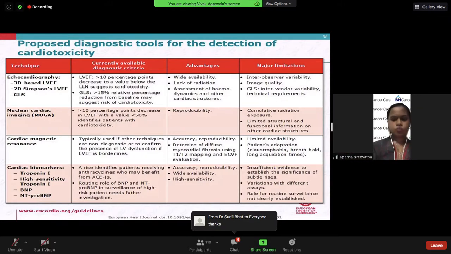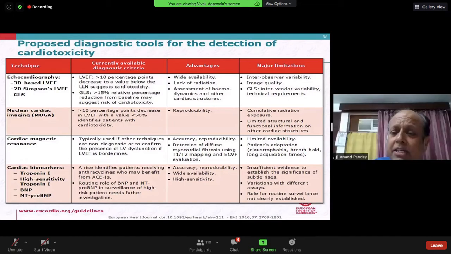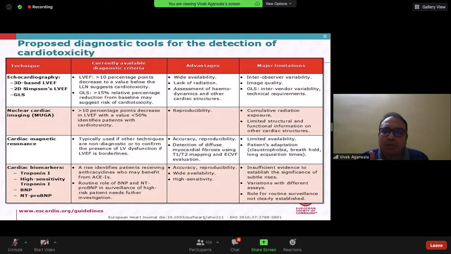Before you get overt LV dysfunction, which is very easy to see on echo, there are longitudinal, global, and transverse strain patterns. There are prefixed parameters in all high-end echo machines. Before picking up the absolute number of EF, they tell that the strain pattern is abnormal. I think that is the time when we should act, and we can prevent a lot of cardiomyopathies. Exactly. Yeah, so that is one of the best parts.